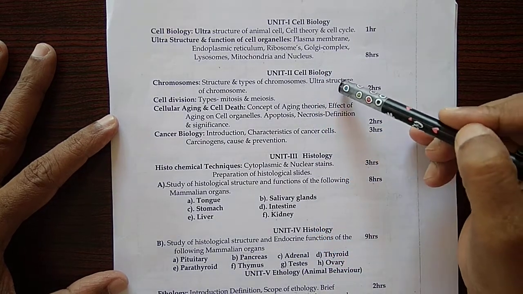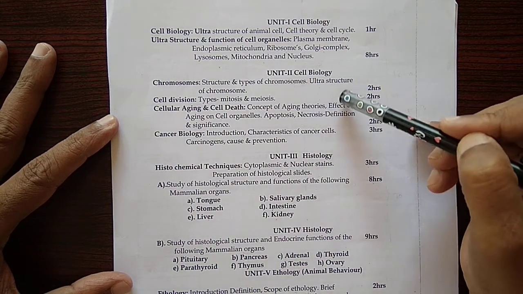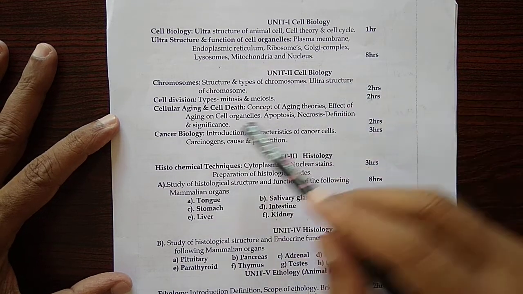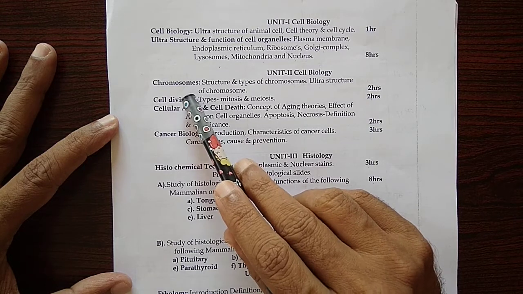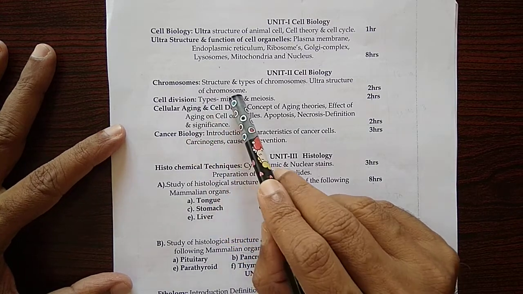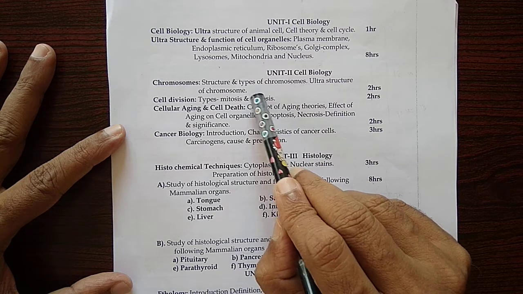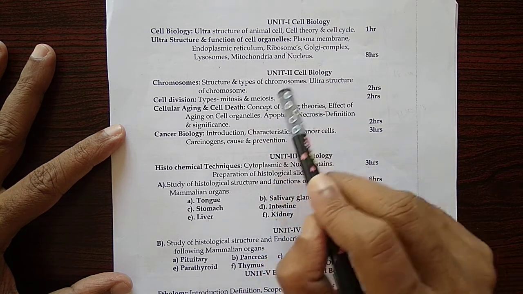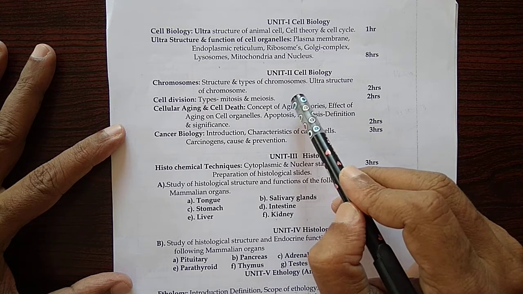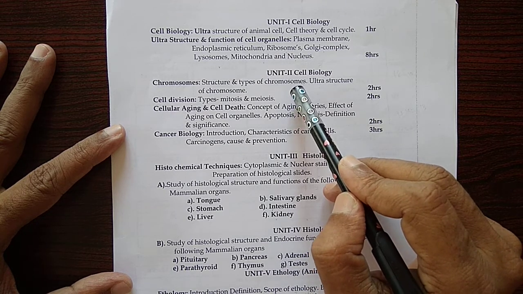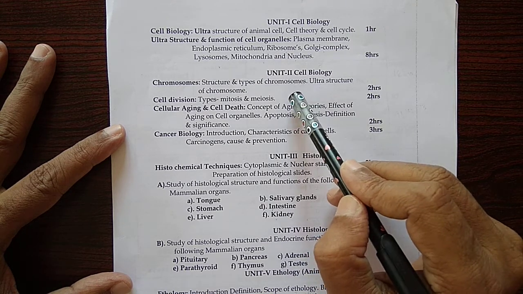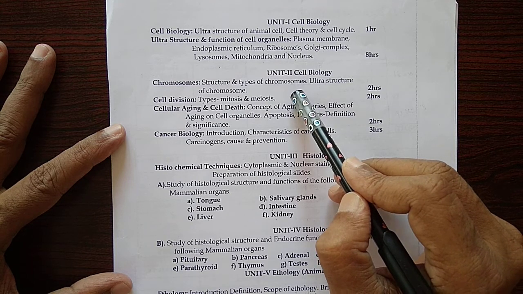Next, unit number 2. This also deals with cell biology. Here you are going to study chromosomes, structure and types of chromosomes based on the centromere. In certain chromosomes, the centromere is present at the center.